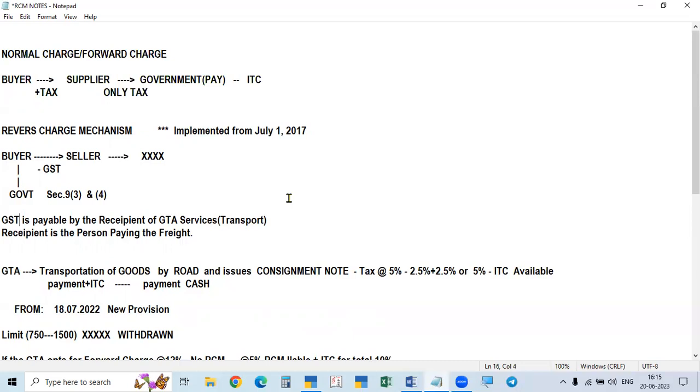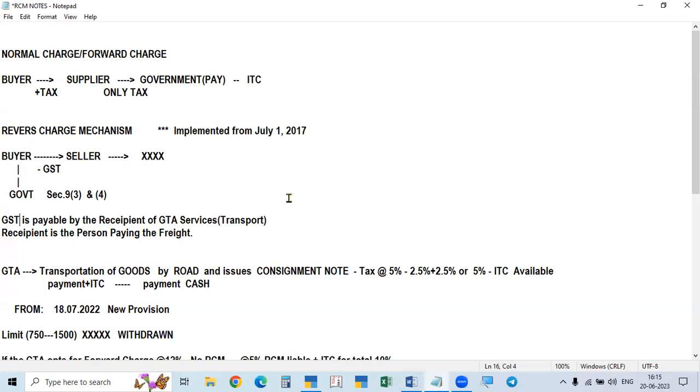See, it does not mean that the recipient of goods is the recipient of service. Sometimes the recipient of goods may not be the recipient of service, because recipient of goods means the buyer. That is, the seller will send the goods, he will receive the goods, the transporter will deliver the goods to him.